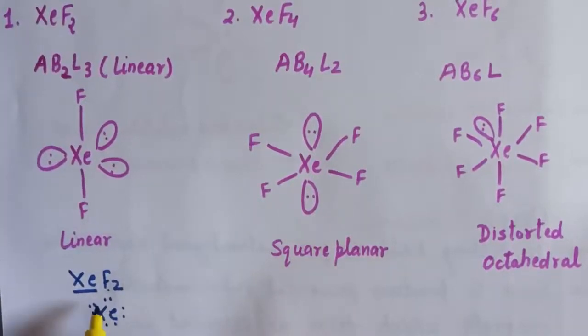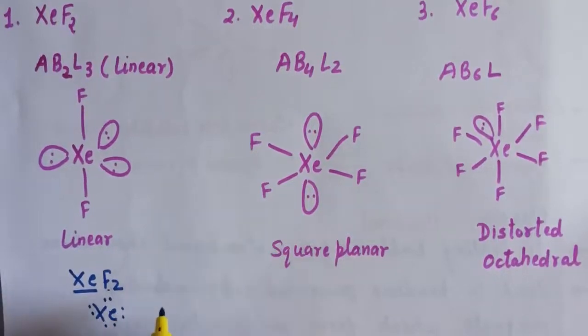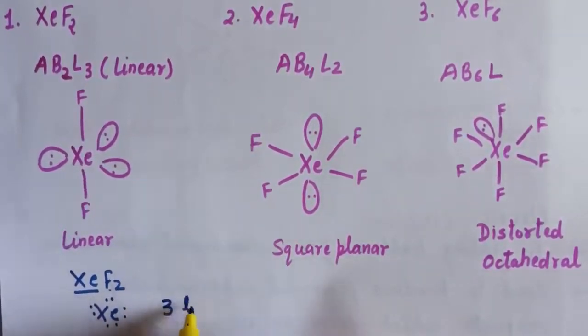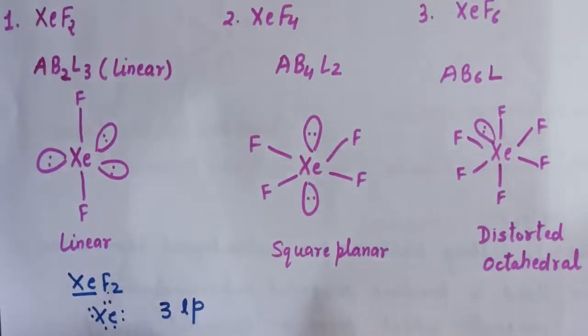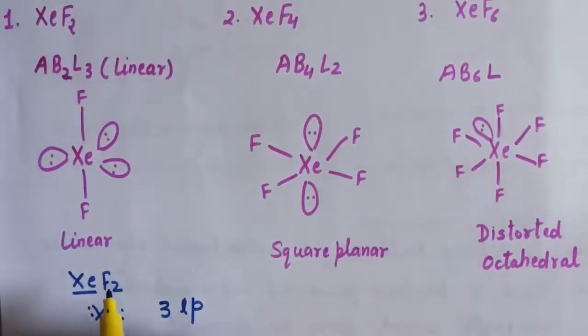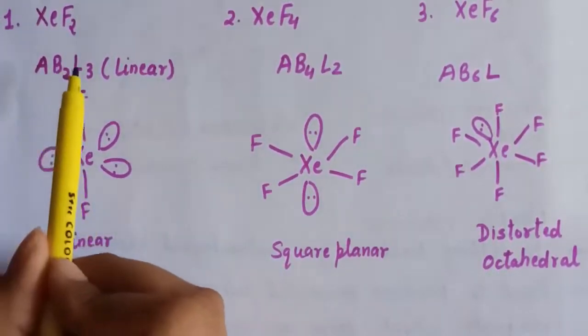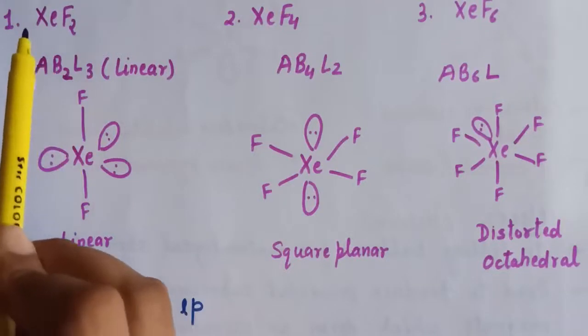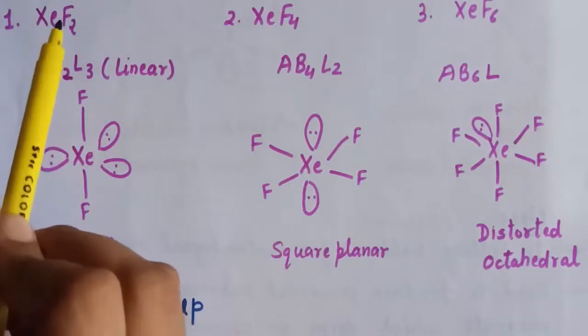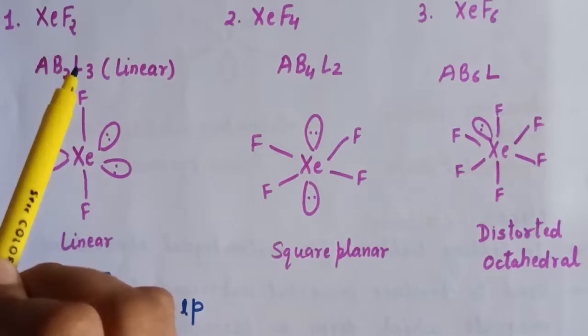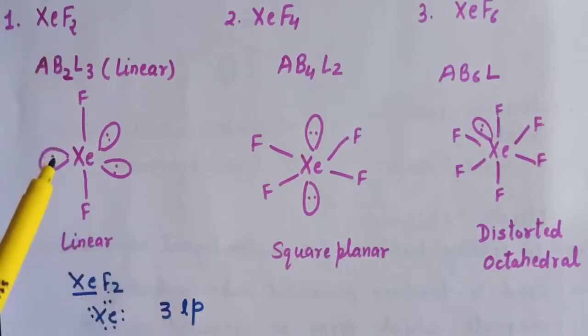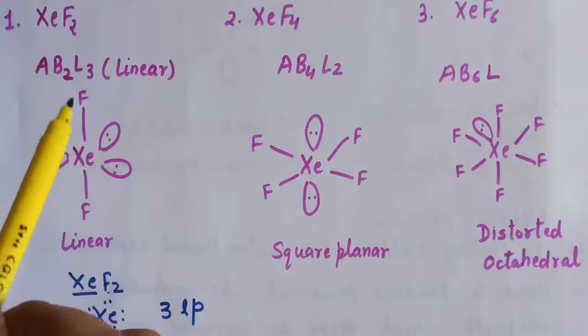Out of these 8 electrons, 2 will participate in bond formation with these 2 fluorine atoms and 6 electrons are left. That means we are left with 3 lone pairs of electrons. So according to VSEPR theory, when we have 2 bond pairs and 3 lone pairs, the type becomes AB2L3, where A represents xenon in this example, B represents fluorine and L represents lone pair of electrons. So in xenon difluoride, we have 3 lone pairs of electrons and 2 bond pairs.